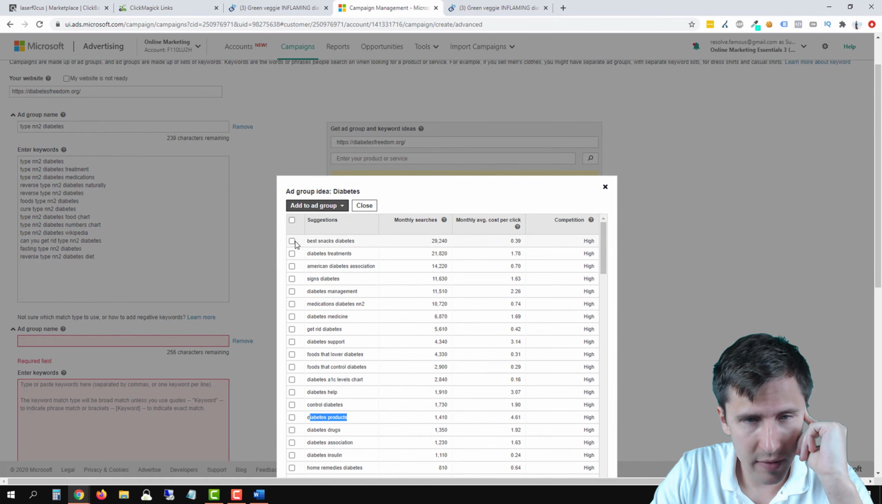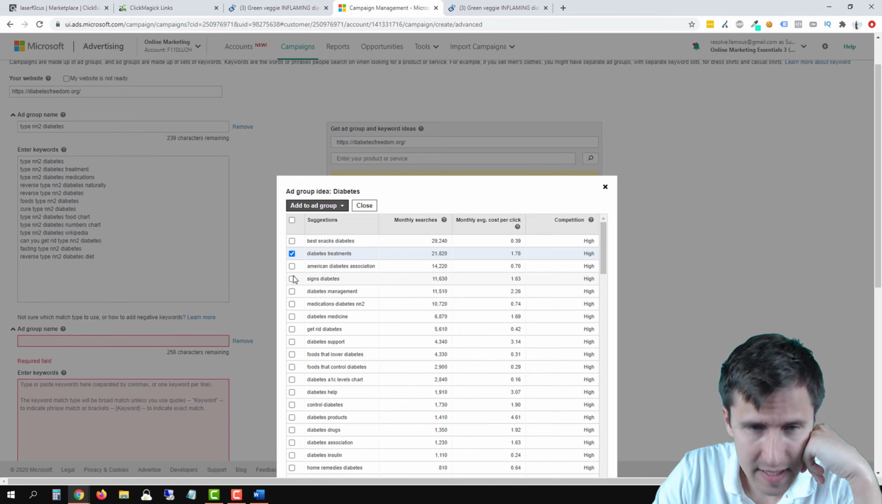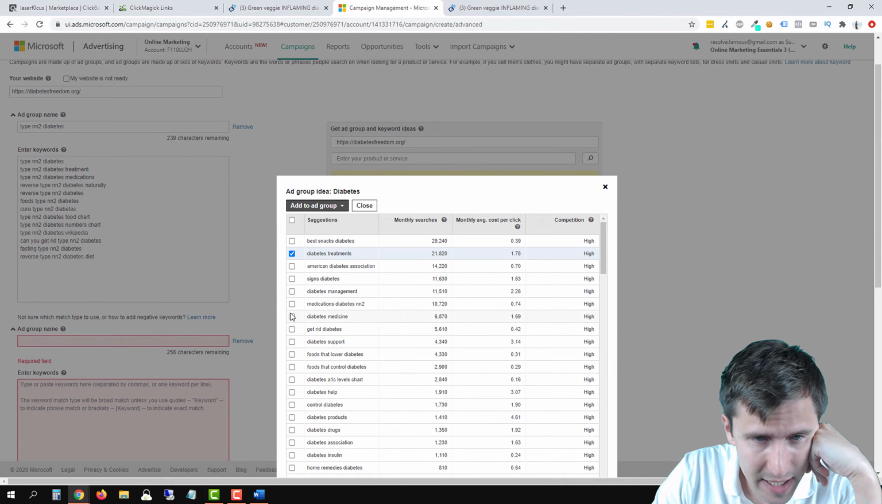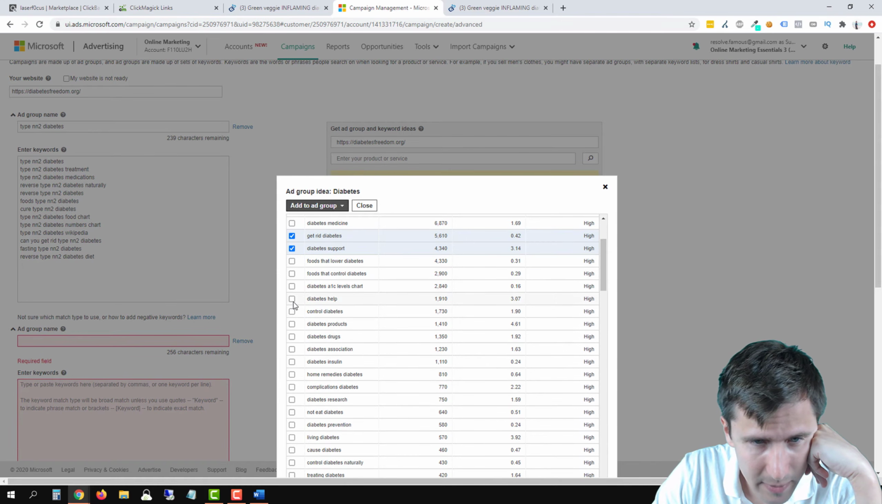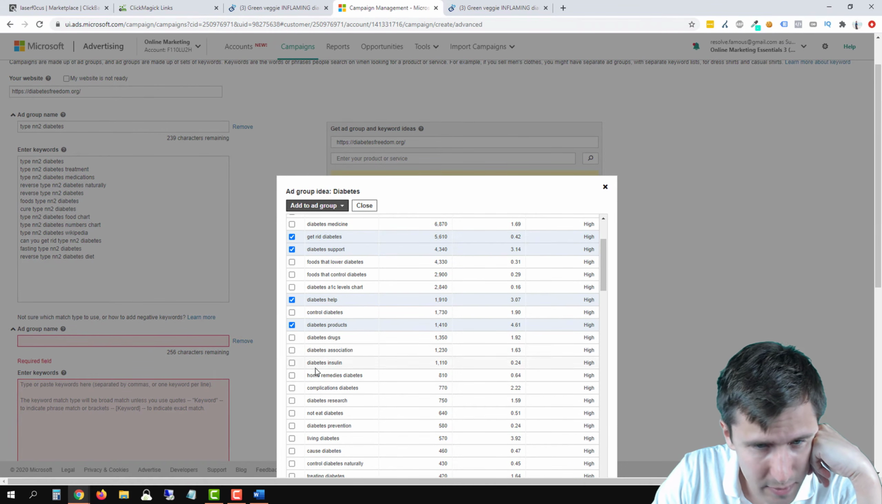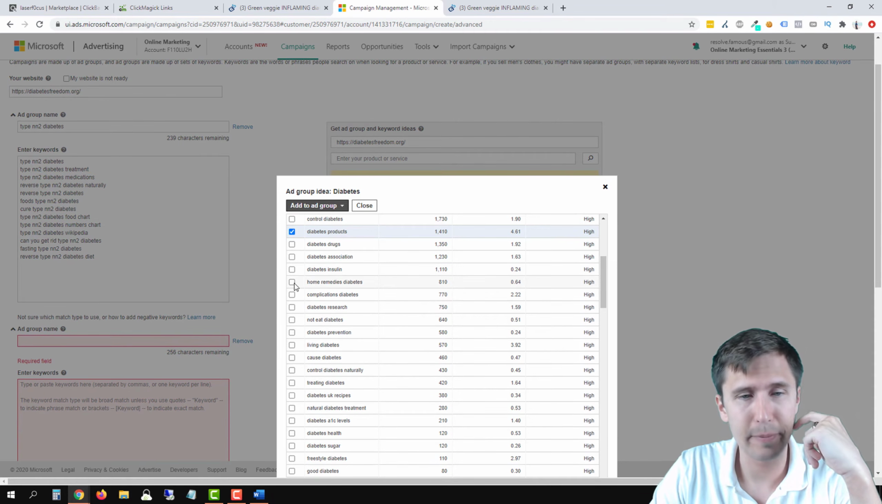So what we can do here then is just select specific ones. Like treatments maybe, because we talk about treatments. Maybe not medications, maybe support, get rid of diabetes, we talk about that. Diabetes help, diabetes products, not drugs, because we're not selling drugs, so we can't select that.